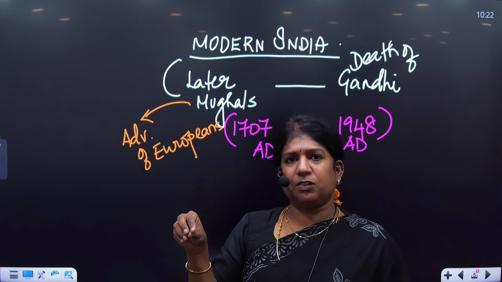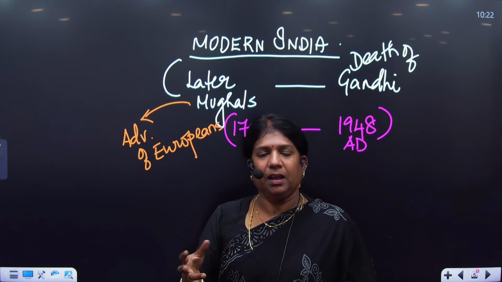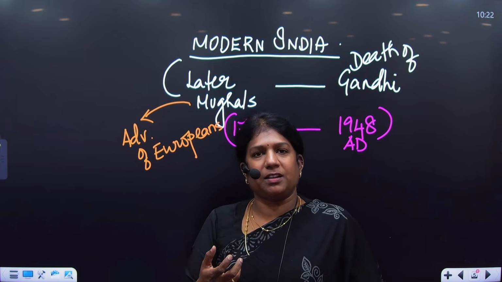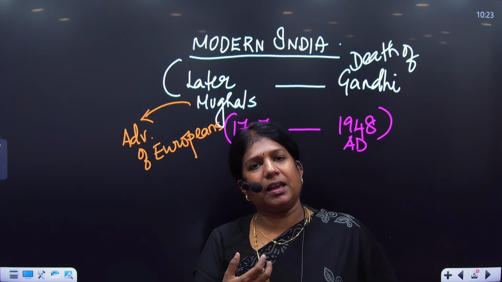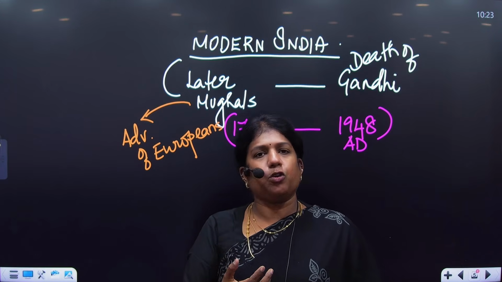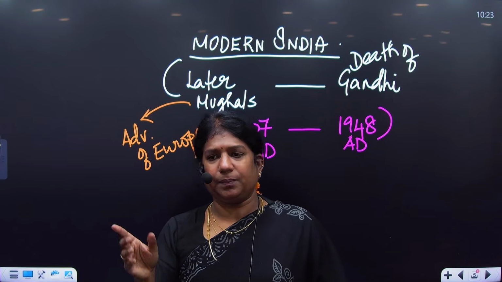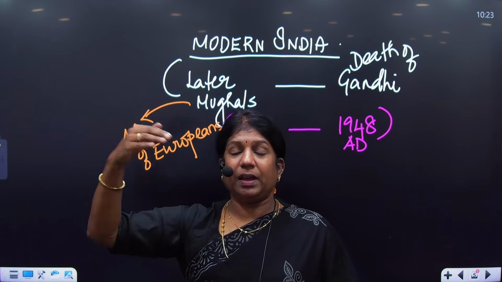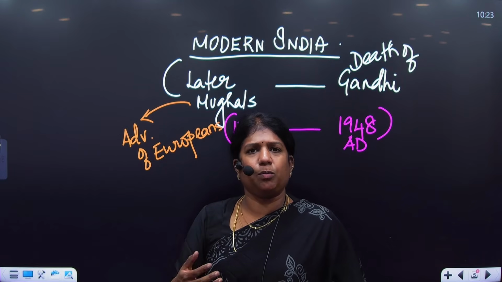And since the Portuguese were already there, Jahangir was highly impressed with Sir William Hawkins because he was very fluent in the Turkish language. On seeing his authority over the Turkish language, and Jahangir's mother tongue being Turkish, he was impressed. So Jahangir wanted to give them some concessions. So taking this into account, Portuguese defeated the Britishers at the Battle of Swali and then they met Jahangir. So history continues with Thomas Roe coming and taking the next Farman. So the entry of Europeans starts with medieval, but technically we start Europeans with modern India only.